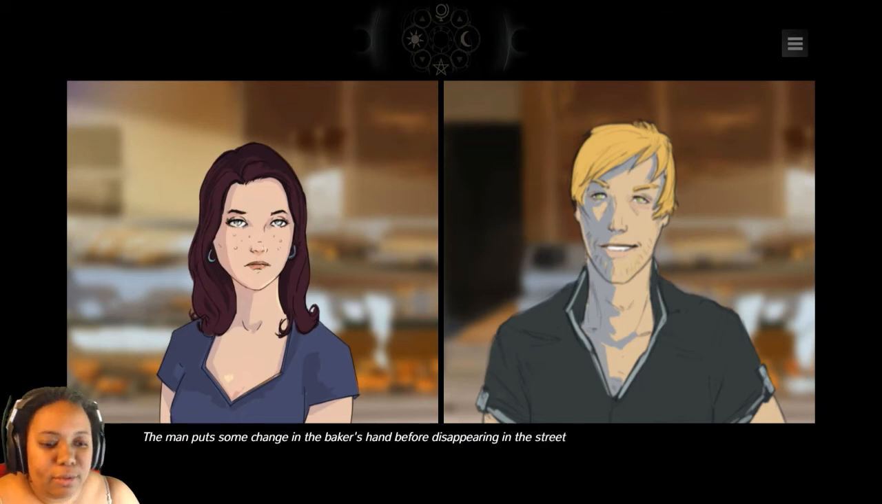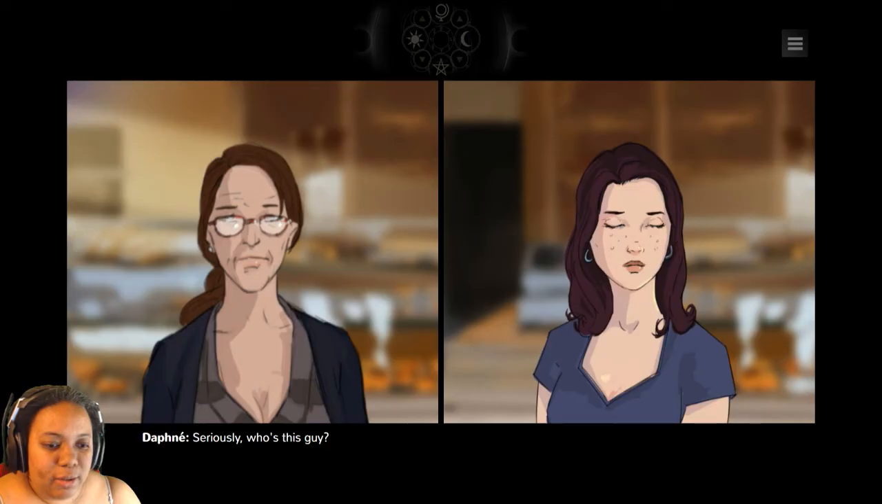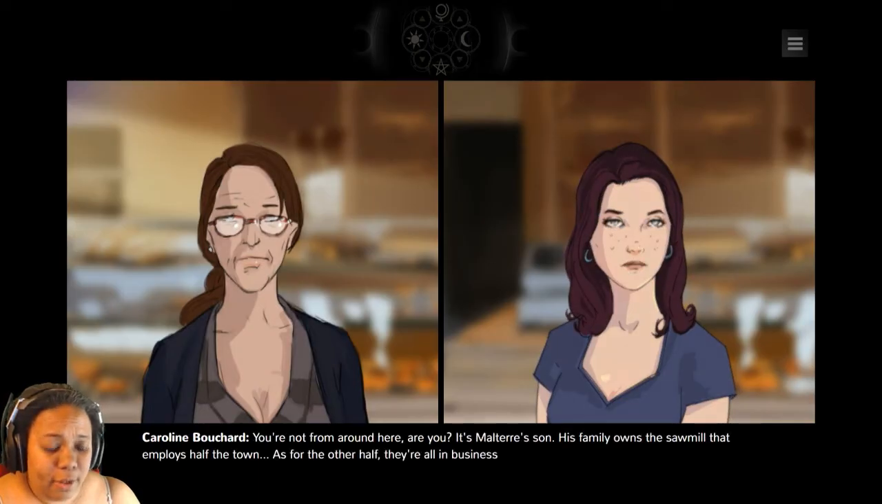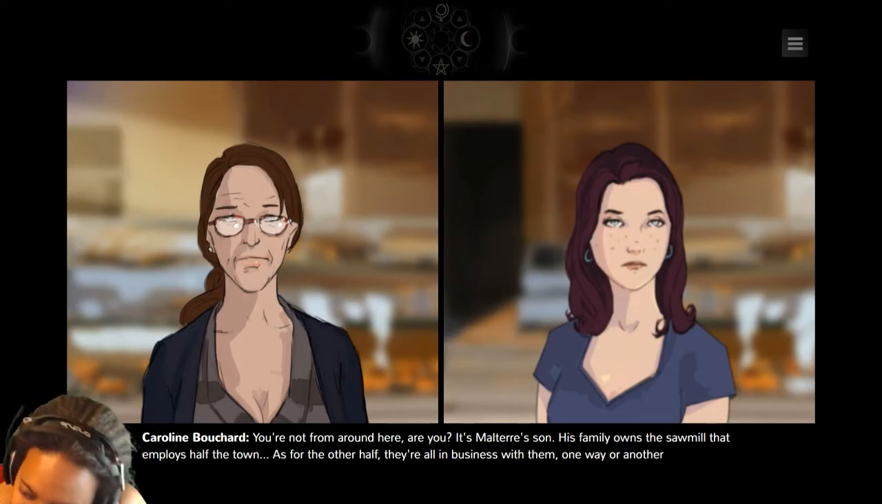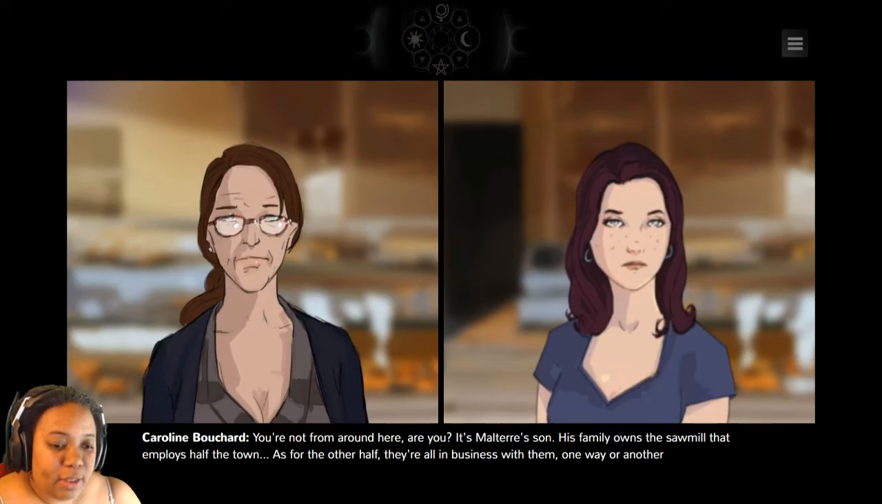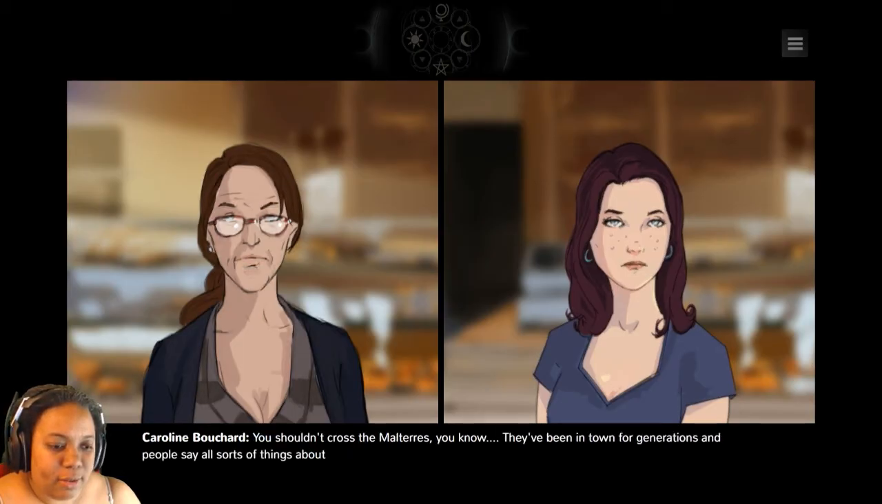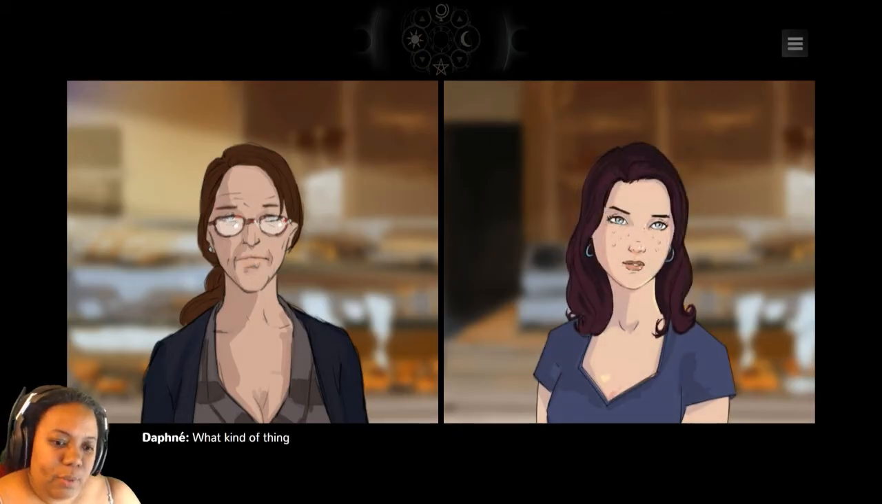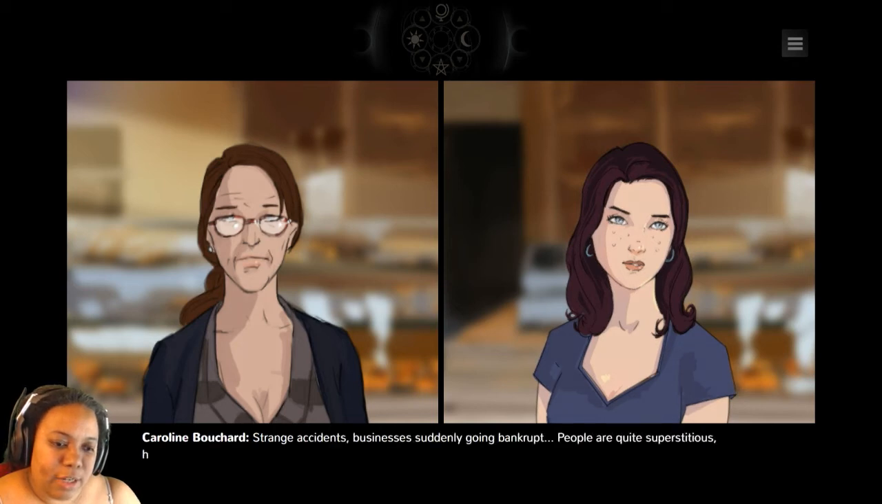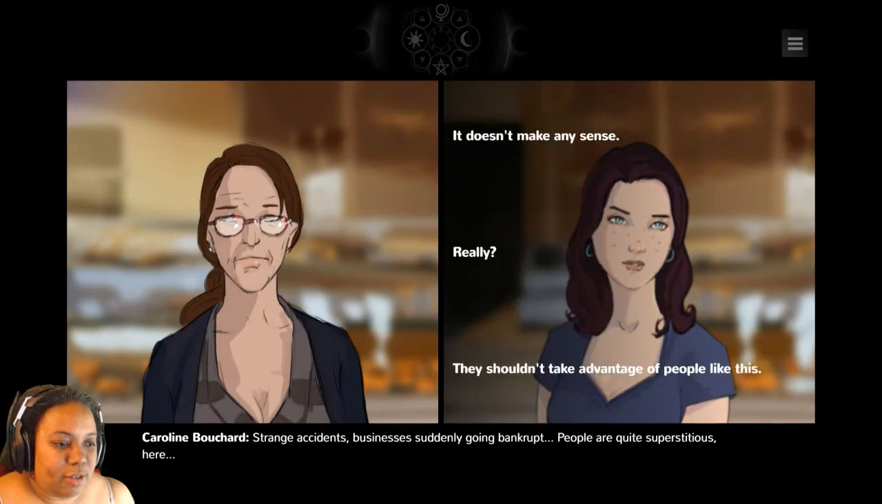"It's kind of rude, though. Seriously, who's this guy? You're not from here, are you?" "It's Malther's son. His family owns a sawmill that employs half the town. As for the other half, they're all in business with them, one way or another." "Does it give him the right to behave like this?" "You shouldn't cross the Malthers, you know. They've been in town for generations, and people say all sorts of things about them." "What kind of things?" "Strange accidents, businesses sold bankrupt. People are quite superstitious here."